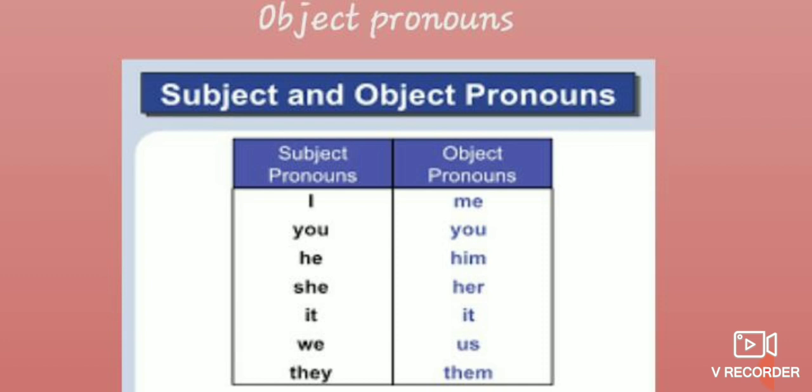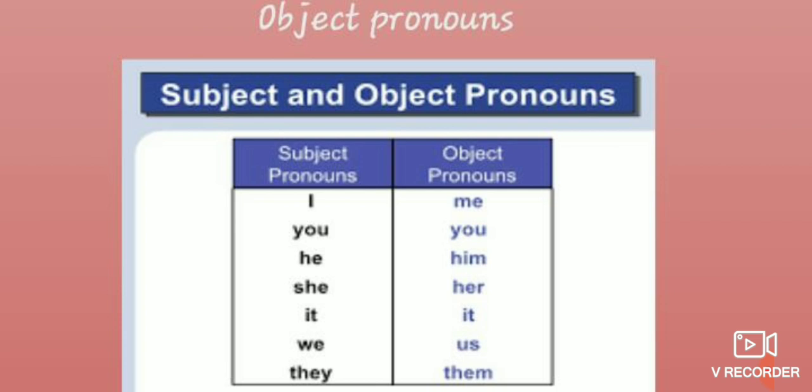If the subject is I, the object is me. If the subject is you, the object is you. If the subject is he, the object is him. Mostly you will make mistakes in this. If the subject is he, you have to use him. If the subject is she, you have to use her. If the subject is it, you have to use it. If it is we, us. If it is they, them. So: I, me; you, you. Wherever you are using you, the subject pronoun is you and the object pronoun is also you. I like you very much.